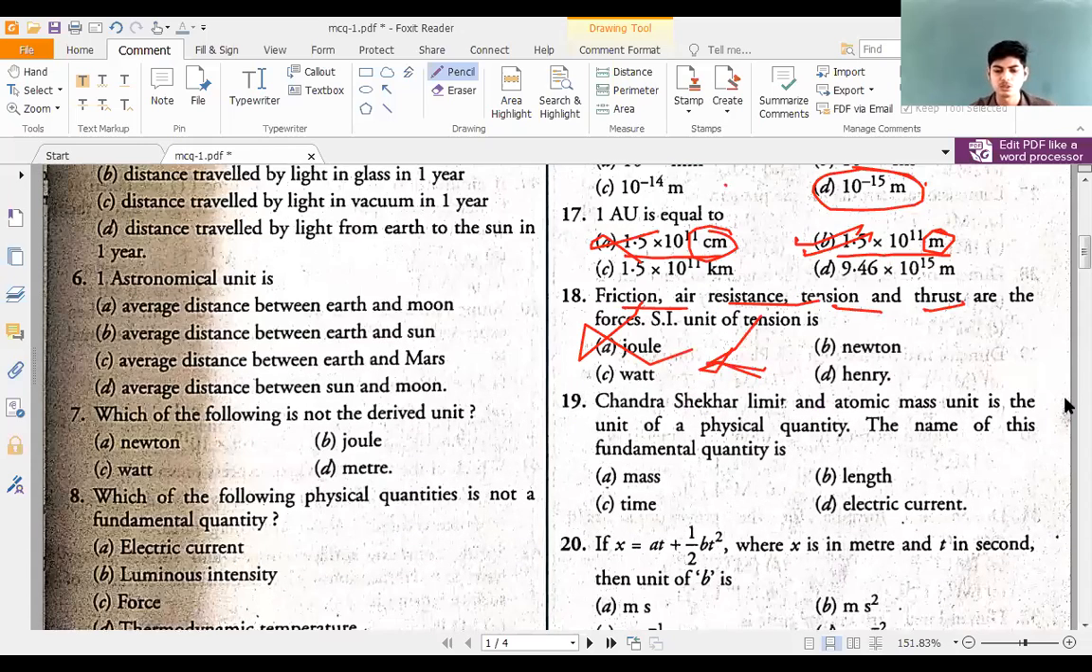Chandrasekhara limit and atomic mass unit is the unit of a physical quantity. The name of the fundamental quantity is? Which fundamental quantity is this? They are practical units of mass. Chandrasekhara limit is used to represent very large masses, and atomic mass unit is used to represent very small masses such as mass of atoms, molecules, and so on.